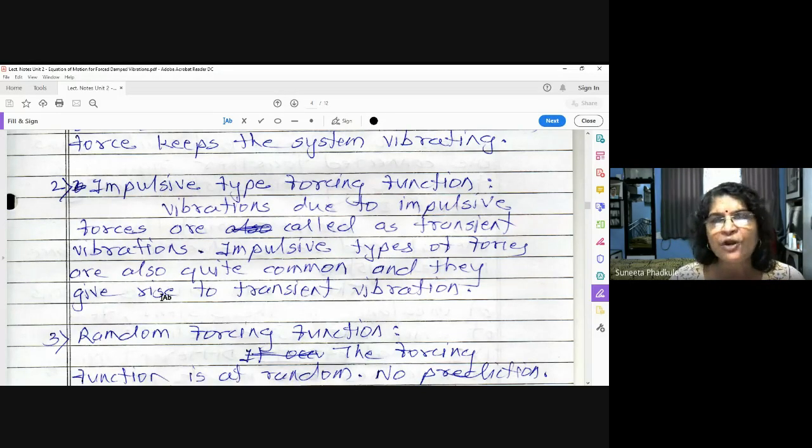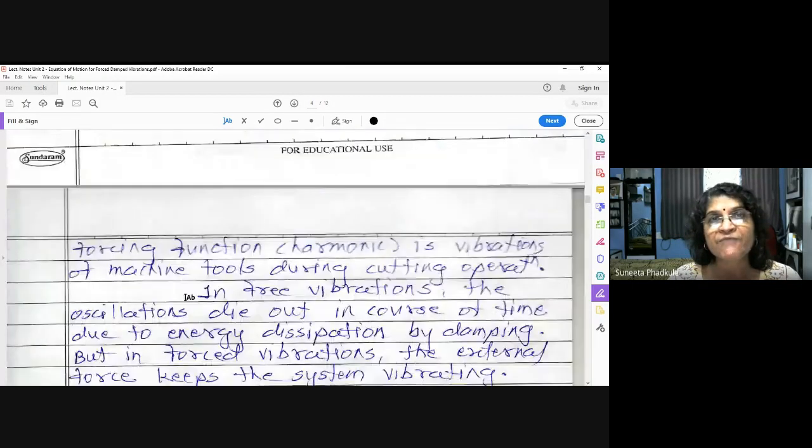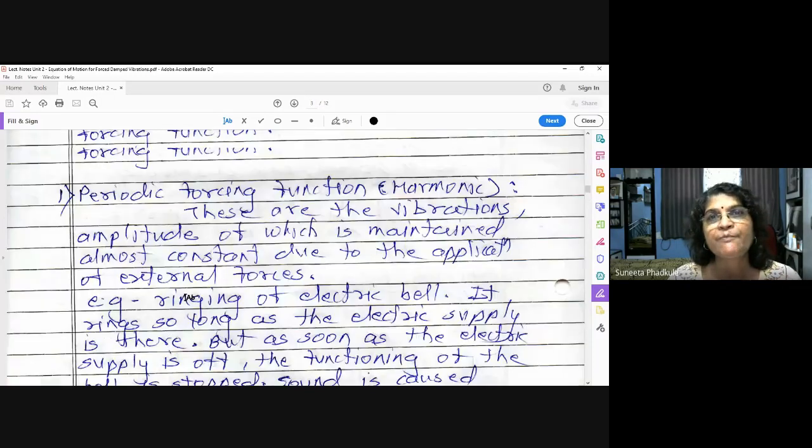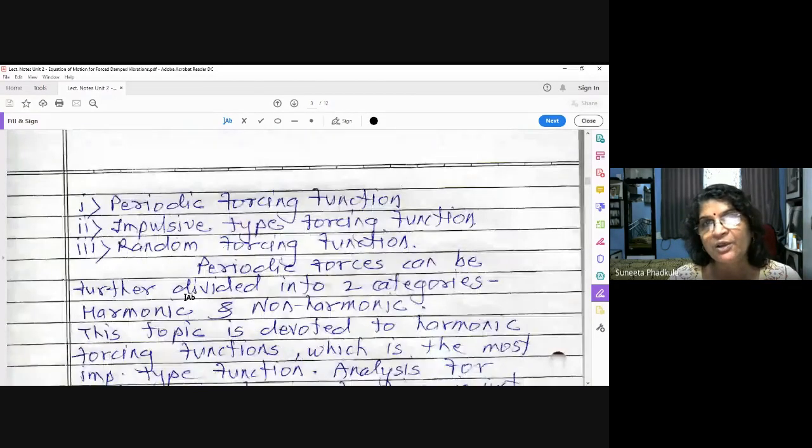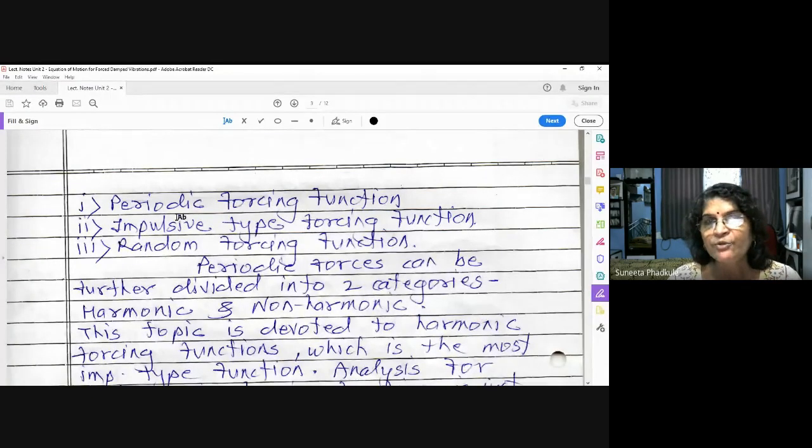That is also not there in our syllabus. Basically, we are going to study the transient vibrations somewhat. But the main forcing function now, the first one, is the periodic forcing function. Again, go by the meaning. What do you mean by periodic? Which is repeated continuously after a certain interval of time.